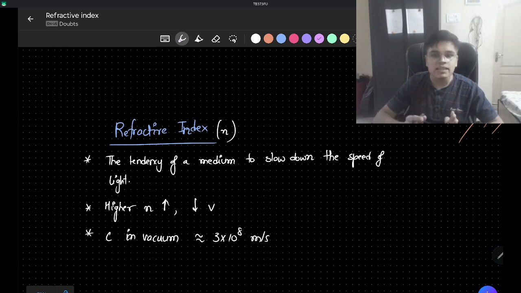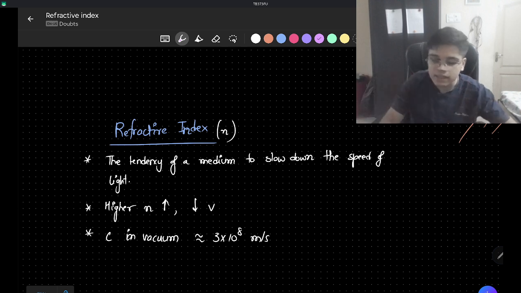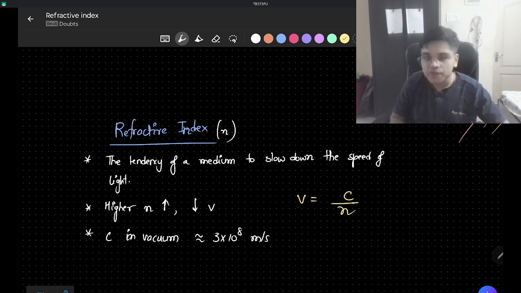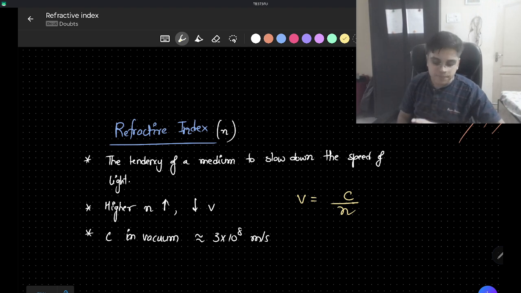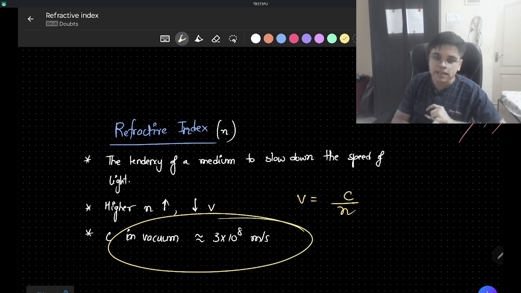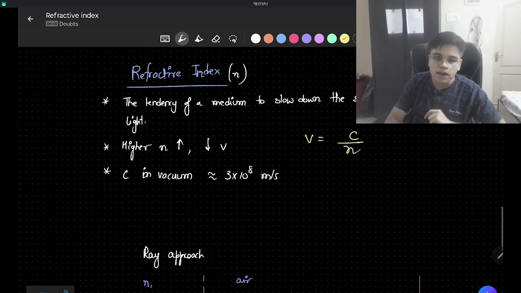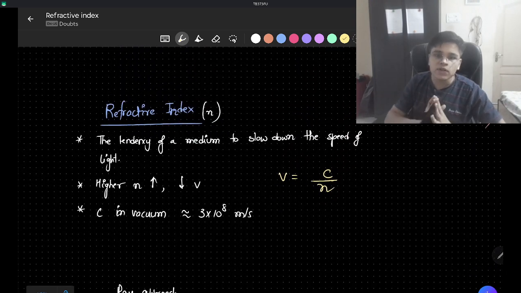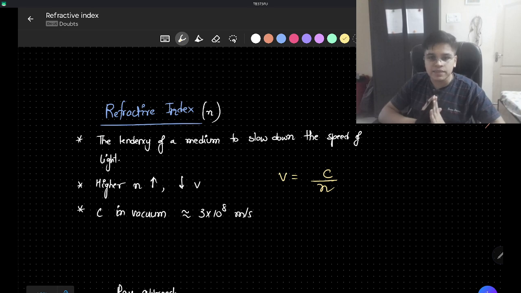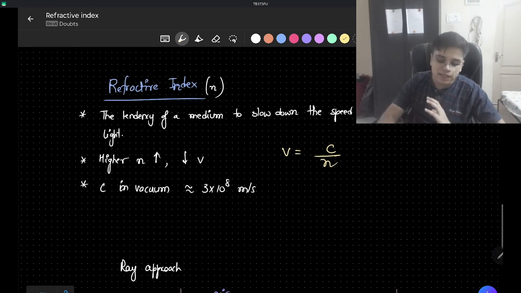That is, refractive index and speed of light are inversely proportional to each other. In fact, V equal to C by N, where C is the speed of the light in vacuum and N is the refractive index. The speed of light in vacuum is approximately 3 into 10 to the power 8 meters per second.